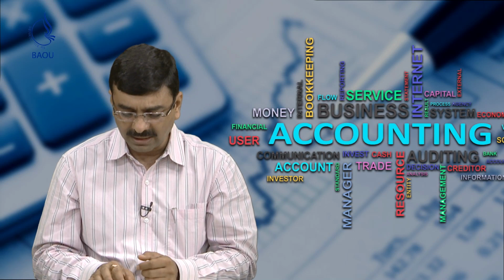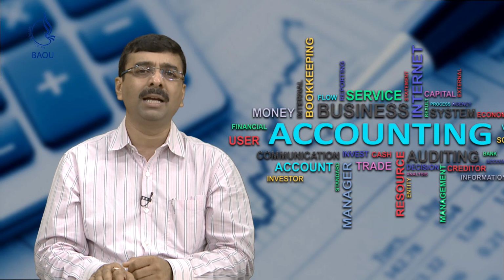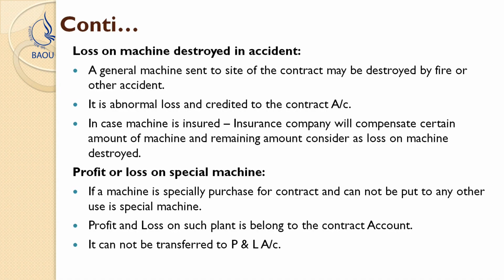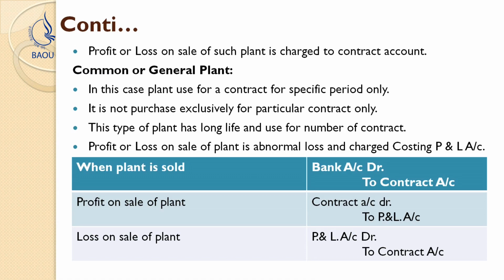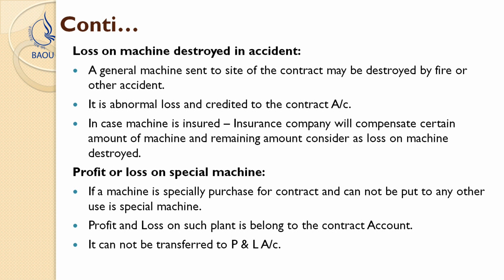So, how would the transactions be recorded? Let us see and identify the things to be resolved. The loss on a machine destroyed or stolen: a general machine sent to the site of the contract may be destroyed by fire or other accident, that is a possibility. Stolen is missing here, but you can add stolen also.